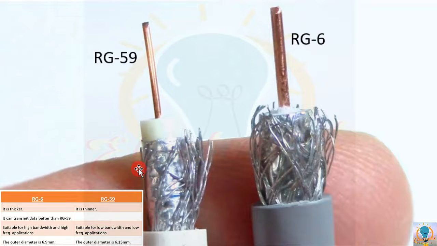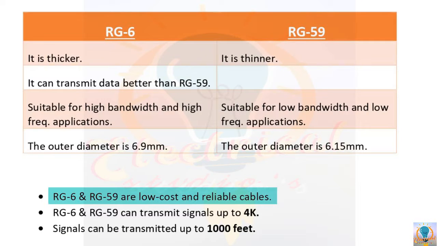analog video transmission. Clear? And the outer diameter of the RG6 cable is 6.9 mm and the outer diameter of this RG59 cable is 6.15 mm. Okay? And if your budget is low, then RG6 and RG59 are a good choice in selecting a CCTV system, because they have low cost and they are reliable.